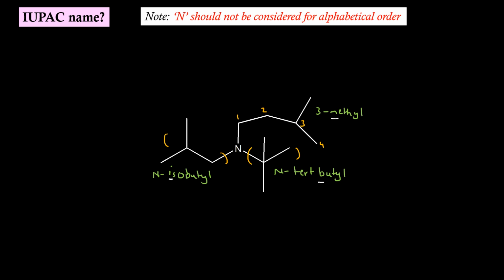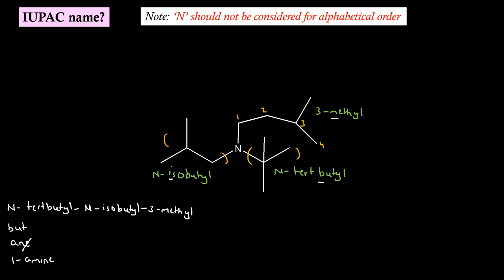If we write it, the secondary prefix is N-tertiary butyl, N-isobutyl, 3-methyl. Root word will be but. Primary suffix is ane. Secondary suffix is amine at position 1, 1-amine. The E of the primary suffix can be dropped.